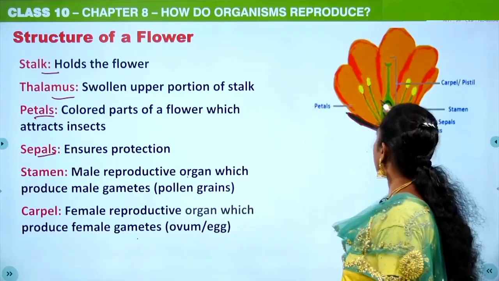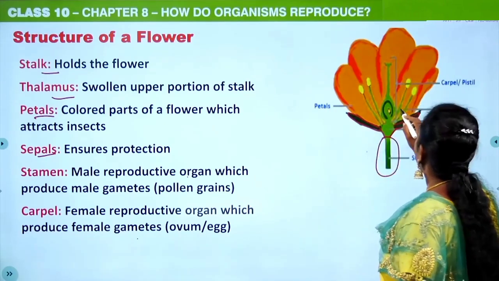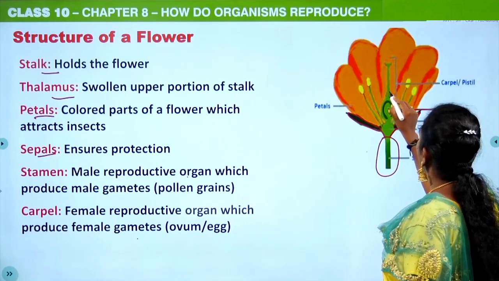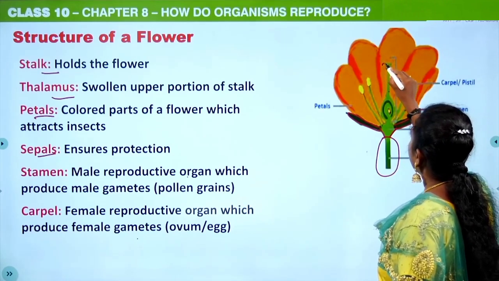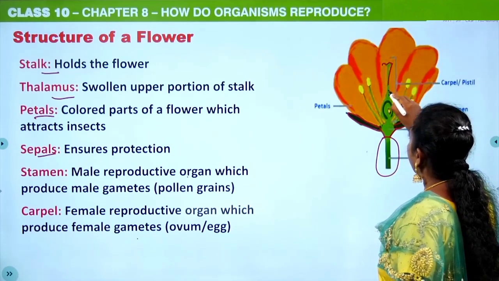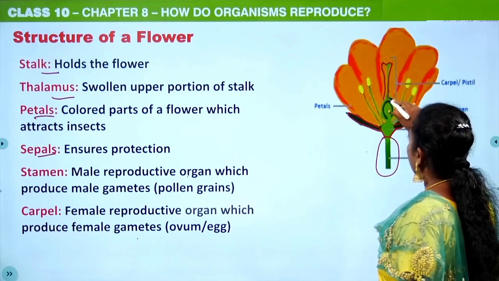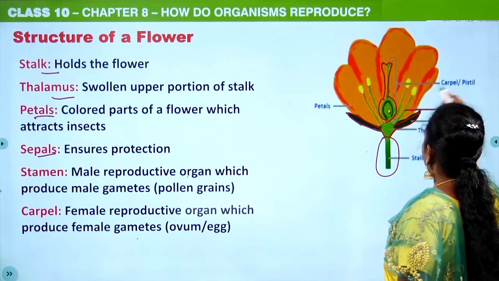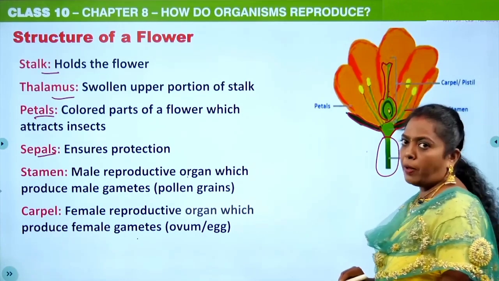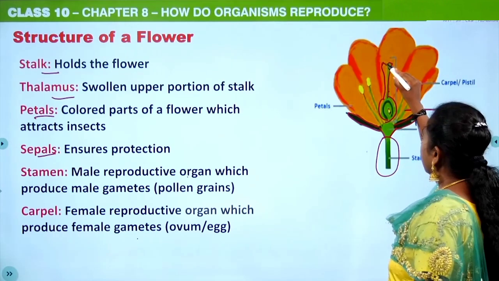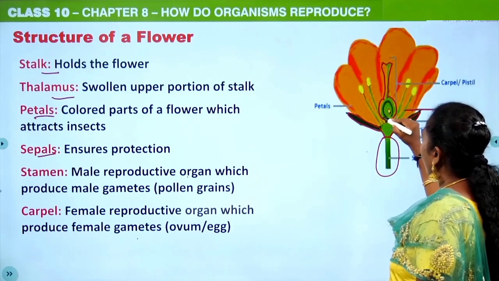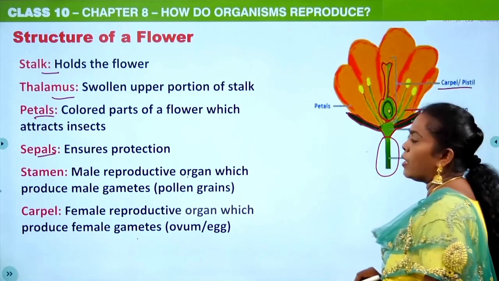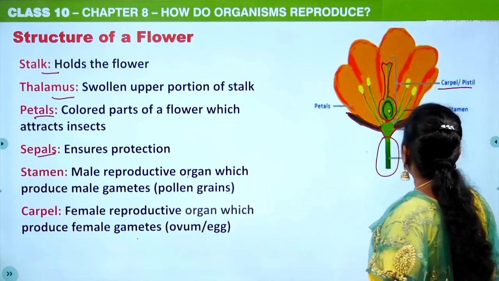Then just draw a simple diagram like this and you can explain. This is the stamen, this is the female part. Here you can see stigma, this is style, and this one is ovary. These three things together comprise a carpel. I am repeating it again: stigma, style, ovary. These three things together comprise a carpel or else a pistil.